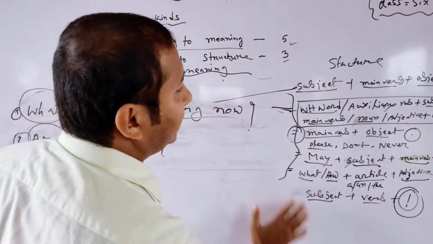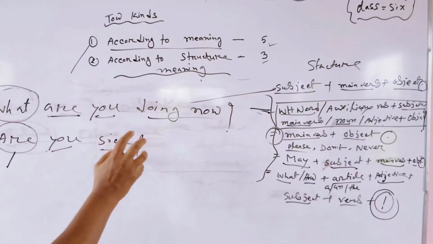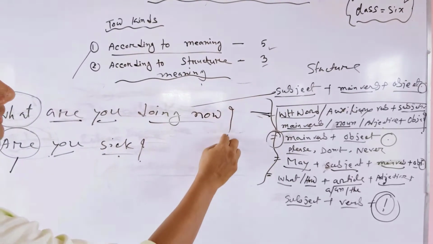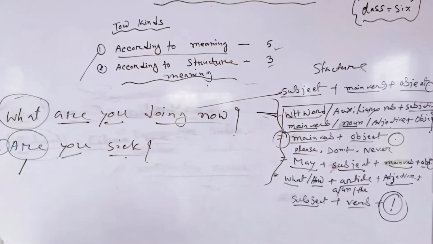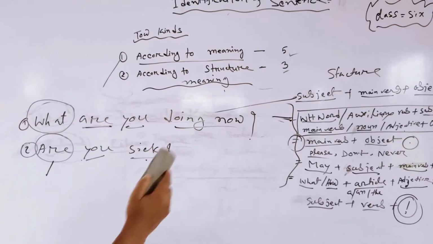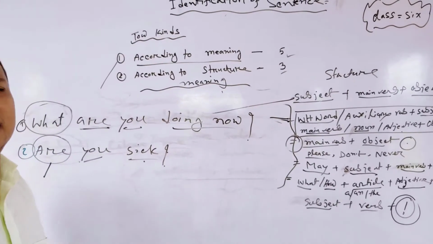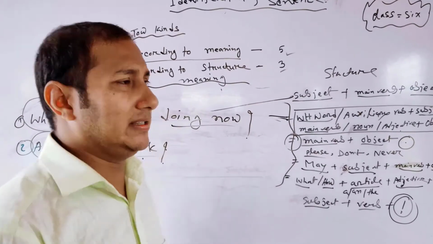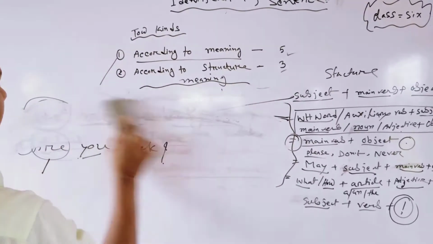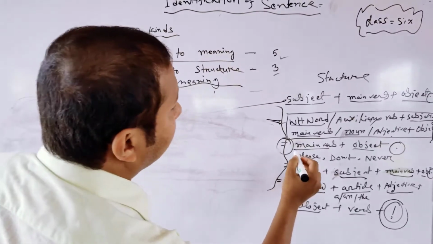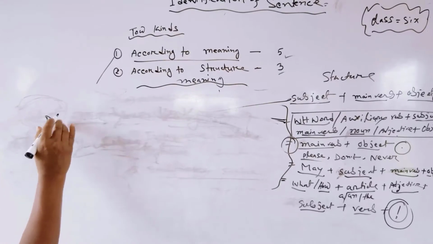You know this rule: in an interrogative sentence we see an interrogative sign or note of interrogation mark. When you see an interrogation mark in a sentence, you call this sentence an interrogative sentence. Interrogative sentence is finished, and I will discuss imperative sentence.